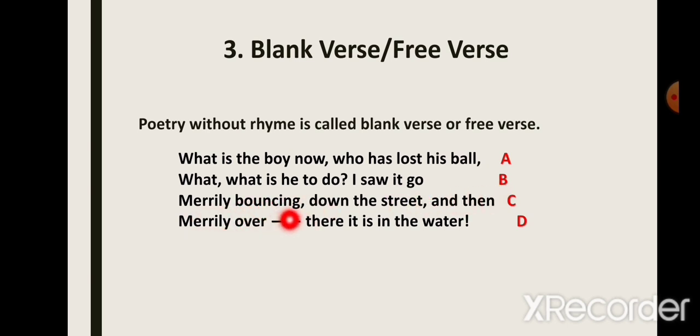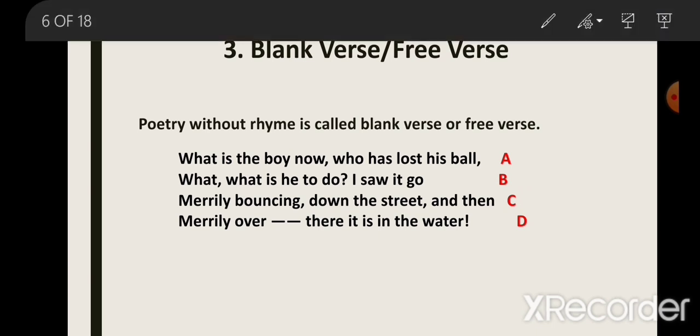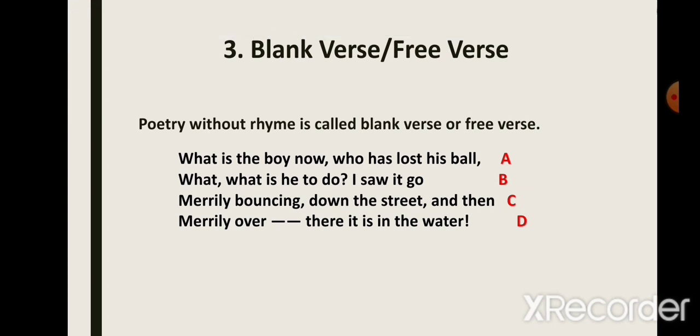Next, merrily bouncing down the street, and then again there's no rhyme here. So we give it C. Merrily over, there it is in the water. Again, this does not rhyme with any of these words. So we give it the next letter D. So A, B, C, D. If you see, there is no use of rhyming words here. So this we call a blank verse.